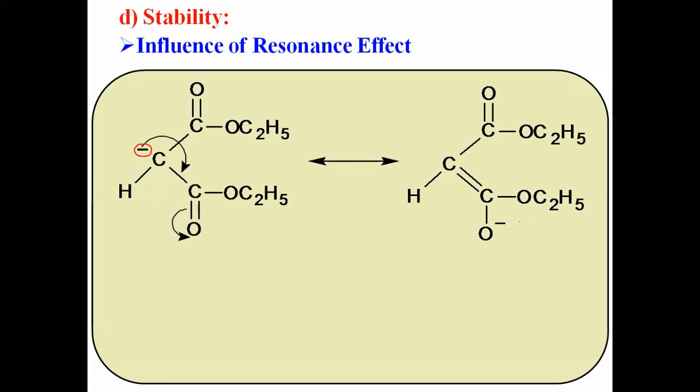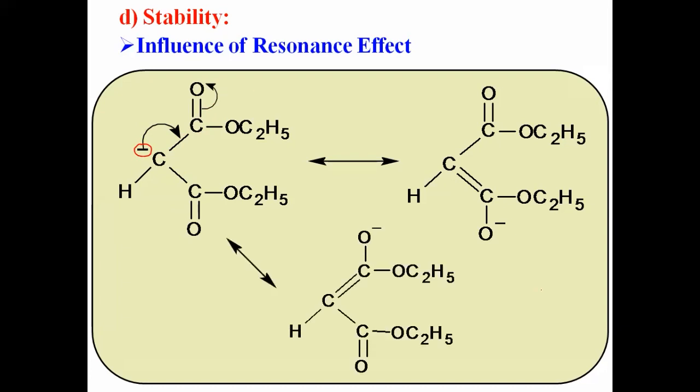Now let us see one more possibility. This electron pair can be delocalized in the second ester group. In this ester group also, the delocalization takes place. How is it delocalized? Here, this negative charge forms a pi bond between these two carbons. Now, to maintain the valency, the next pi bond undergoes breaking. This electron pair goes on the oxygen and we get another resonating structure. Now here there is a pi bond and here there is a single bond and oxygen having a negative charge. This is another resonating structure.